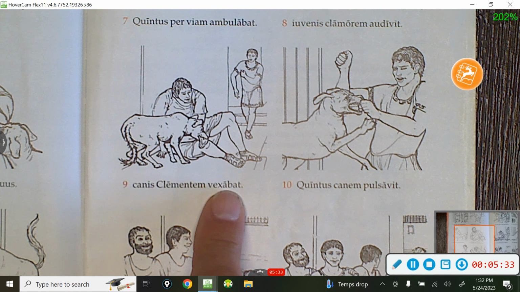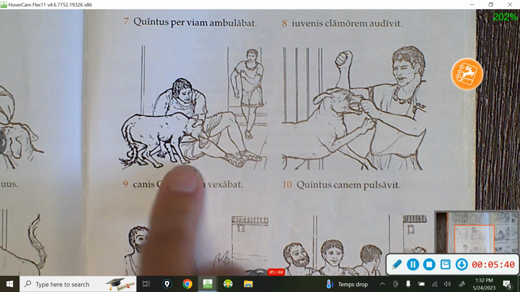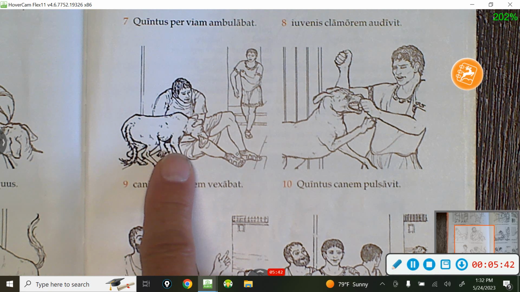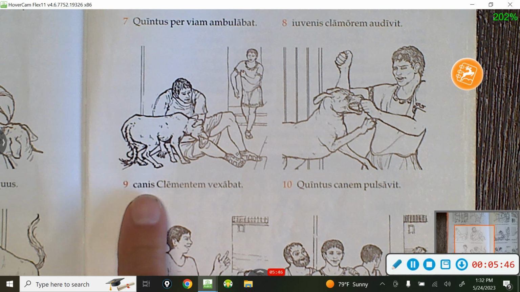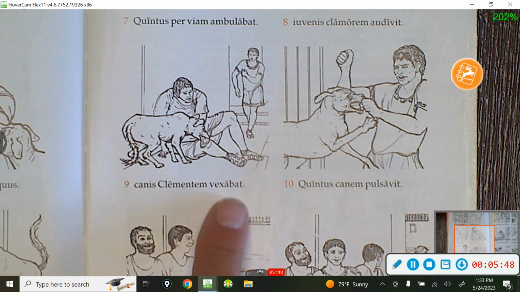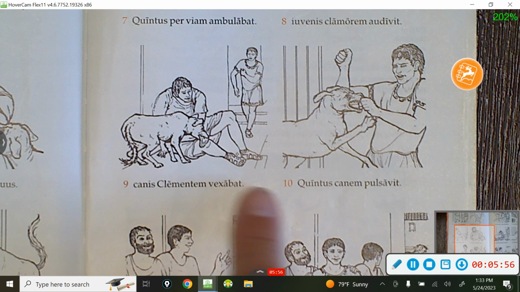So we need a stronger word than annoying. But anyway, this dog is really bugging, vexing poor old Clemens here. But what tense is that? Vexabat, was vexing. Was vexing.